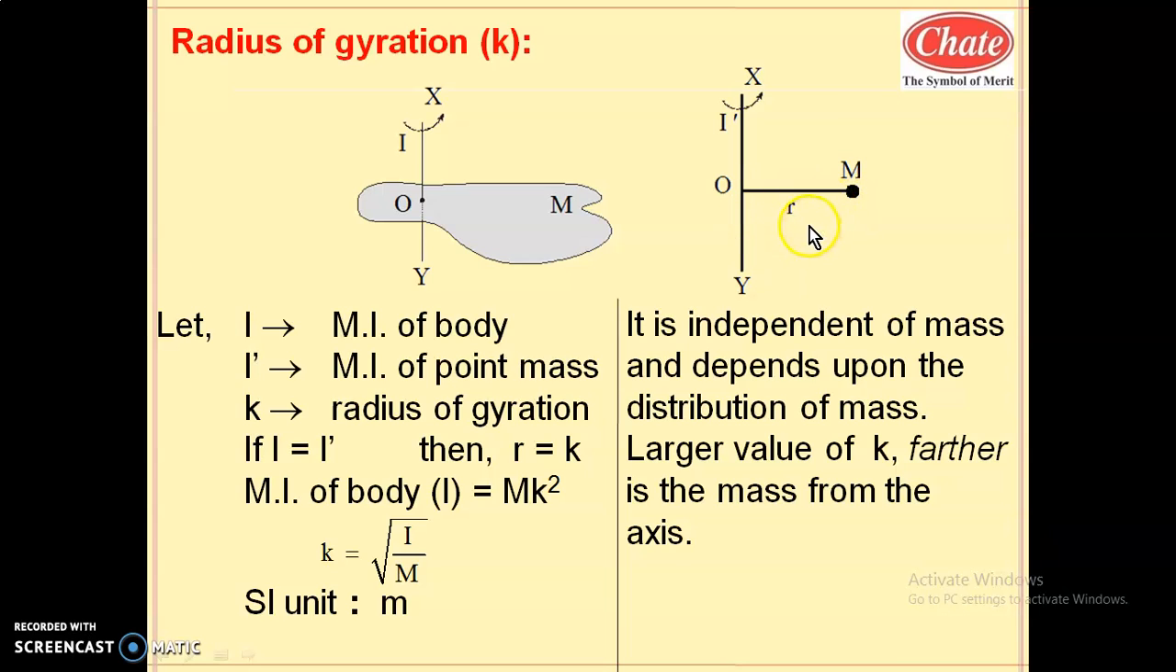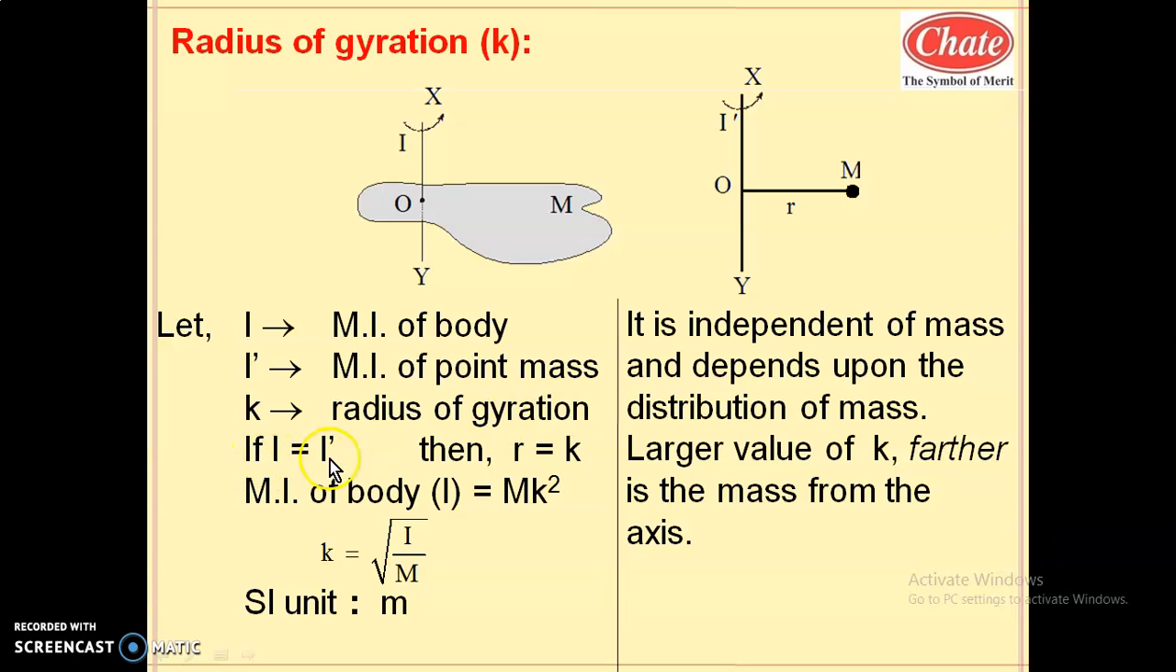It may be defined like this. It is the distance from the axis of rotation to the point at which the whole mass of the body is supposed to be concentrated in order to possess the same moment of inertia as that of the actual body. Then that distance is called the radius of gyration. So here I is the moment of inertia of a body, I dash is the moment of inertia of a point mass, and K is the radius of gyration.